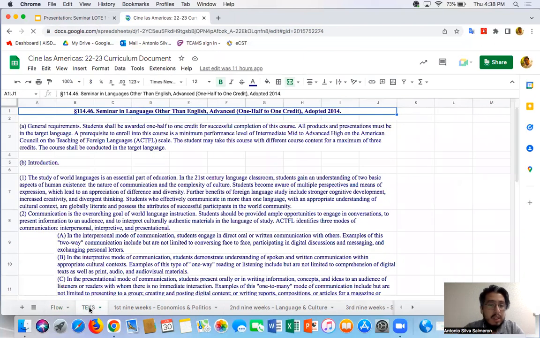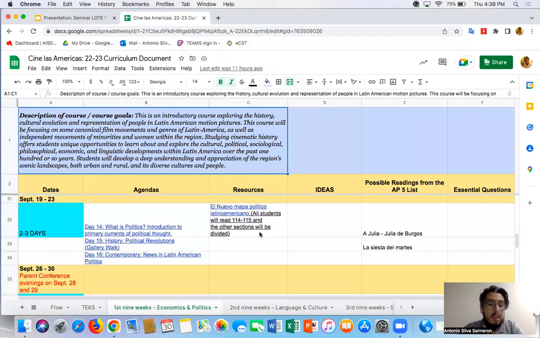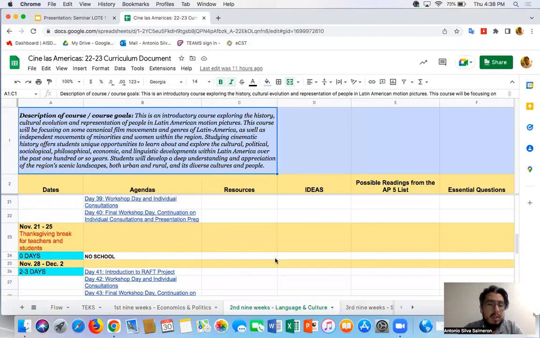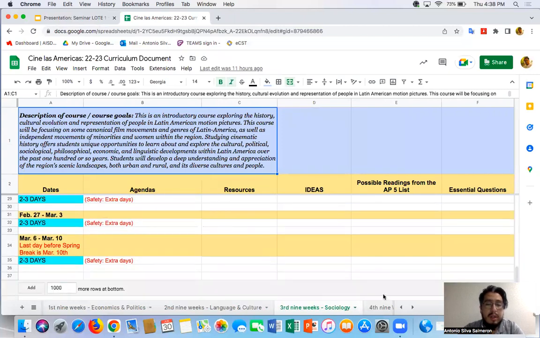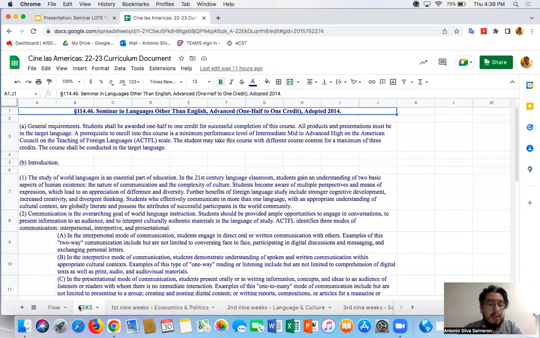The TEKs are exactly the same, nothing's different there. Over here, same thing, agendas. I don't think I need to walk y'all through that again, but as you can see, it's all there. So same thing, you got some safety extra days, all that's there, and it goes up to 4 to 9 weeks. So quite a lot to take advantage of there.